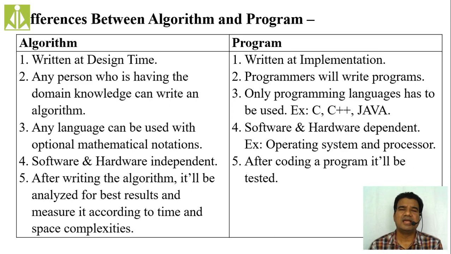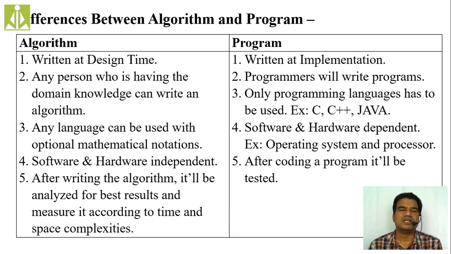So any person with an idea of natural language as well as mathematical notations can write the algorithm. But when we are writing programs, they are specific to programming languages. Only programming languages like C, C++, Java can be used to write programs.